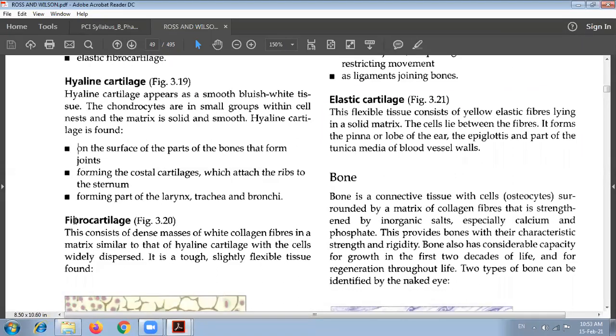Then fibrocartilage consists of dense masses of white collagen fibers in a matrix similar to that of hyaline cartilage, with the cells widely dispersed. It is a tough, slightly flexible tissue.